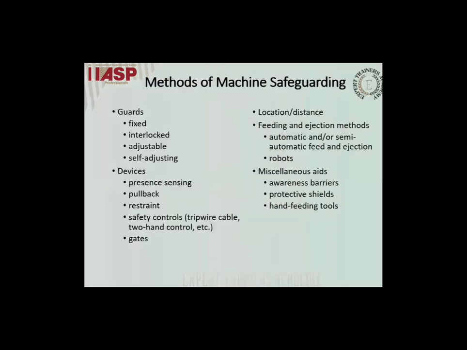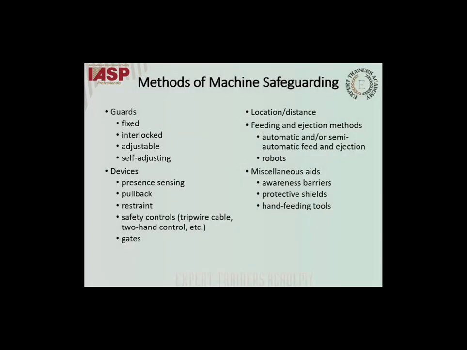There are four types of guard generally. How to remember this? FAID. What is FAID? Fixed guard, interlock guard, adjustable or self-adjusting guard, and trip device. Guards: fixed, interlock, adjustable and self-adjusting. Devices: sensors, pullback, restraint devices, two-hand control devices, and then gates.